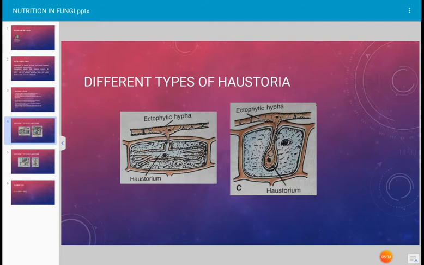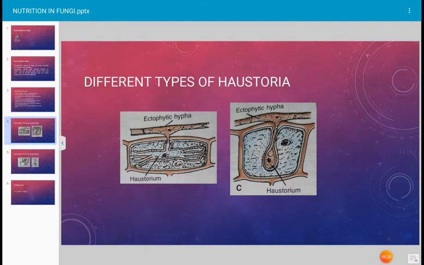And most of the pathogens like mildew pathogens, which we can see externally on the host, grow on the host surface and produce numerous haustoria from the hyphae in contact with the host surface. They produce different types of haustoria which penetrate into the tissue and absorb food material.